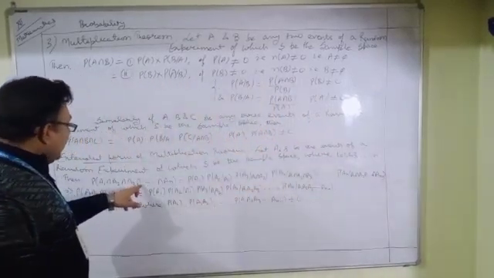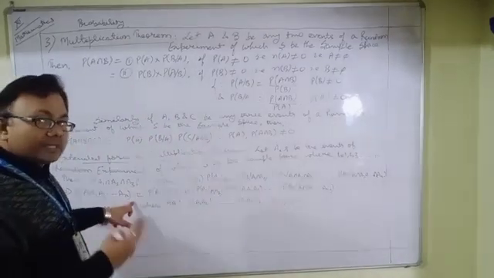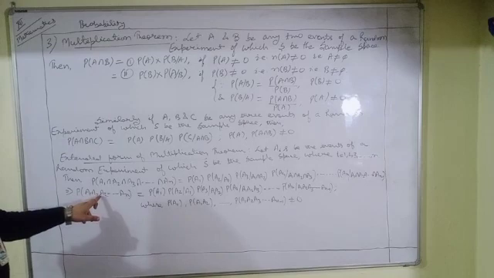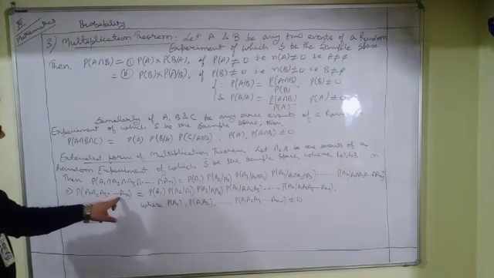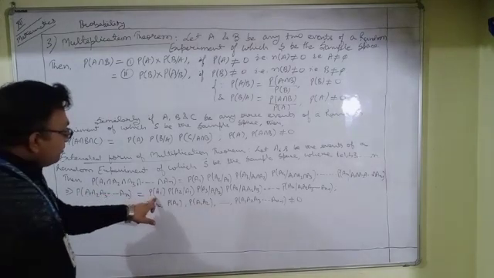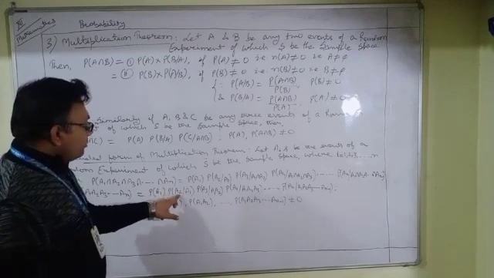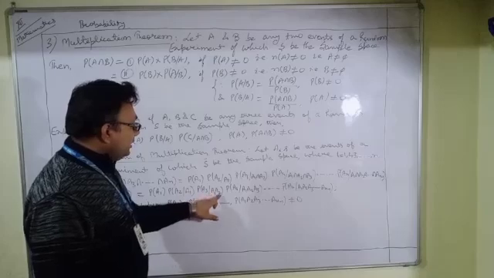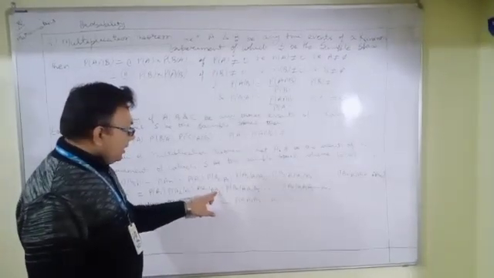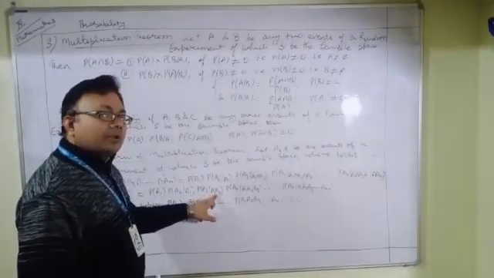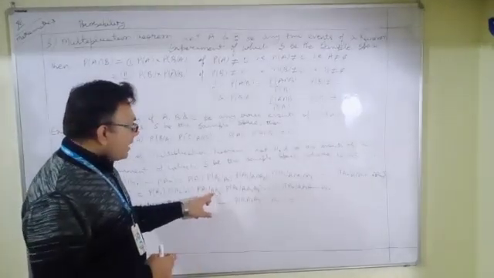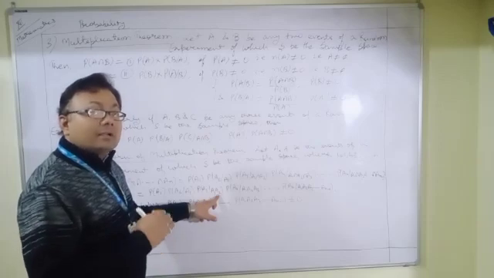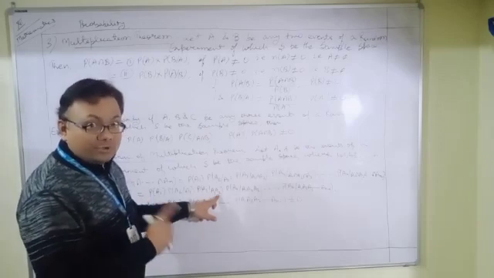So this can also be written in a more precise way as probability of A1 into A2 into A3 into up to An is equal to probability of A1 into probability of A2 given A1 into probability of A3 given A1 into A2. Here we removed the symbol of intersection and instead we are writing A1 into A2. It doesn't mean that we are performing the Cartesian product of these two sets. It is not so.